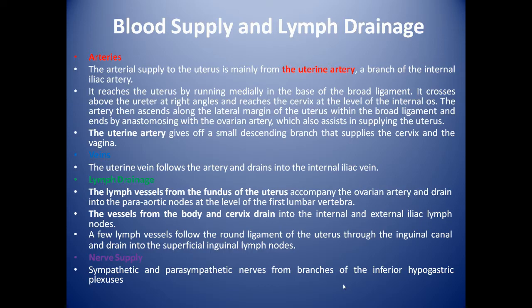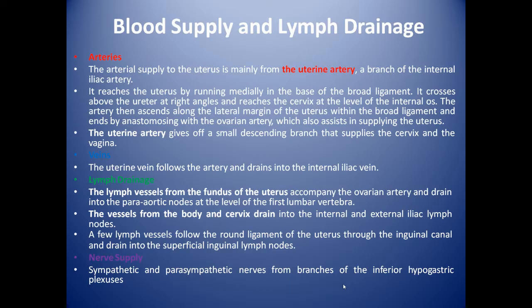The artery then ascends along the lateral margin of the uterus within the broad ligament and ends by anastomosing with the ovarian artery, which also assists in supplying the uterus. The uterine artery gives off a small descending branch that supplies the cervix and the vagina.